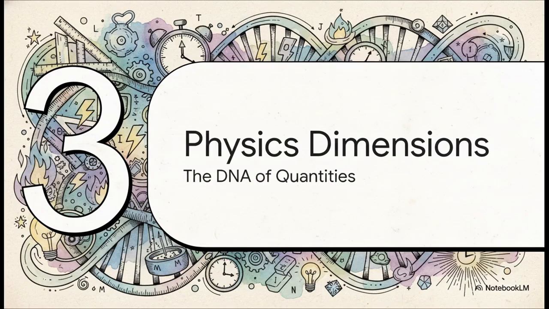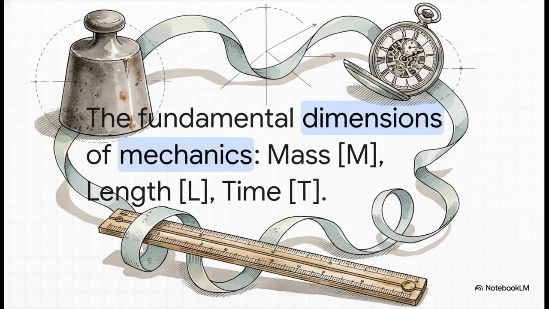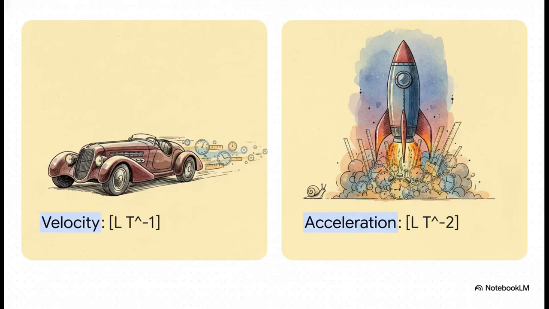Which brings us to Section 3, the dimensions of physics. When we're operating in the realm of mechanics, you can basically strip away all the complex units and numbers entirely, and what you're left with are just 3 fundamental dimensions: mass, length, and time. Every single mechanical concept you can possibly imagine is really just an arrangement of these 3 things. Let's see how this actually builds.